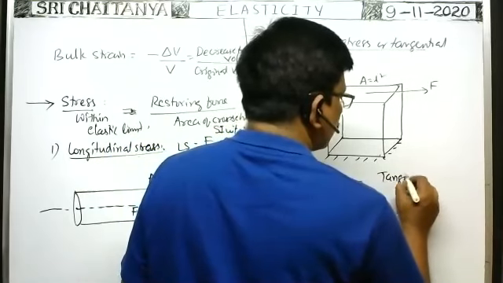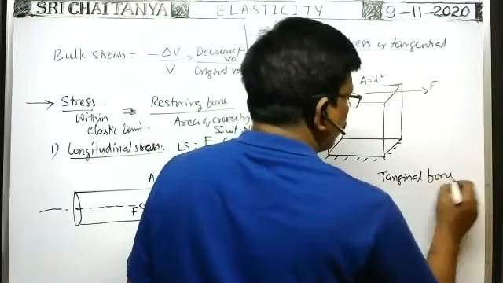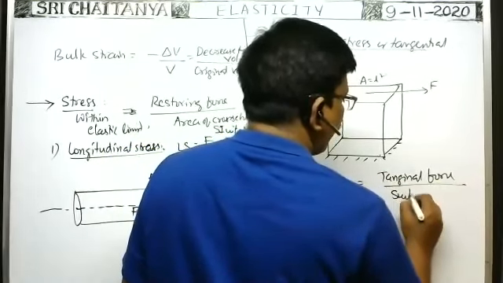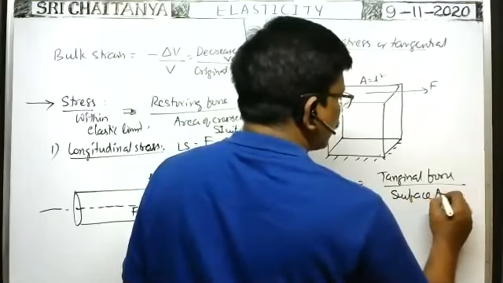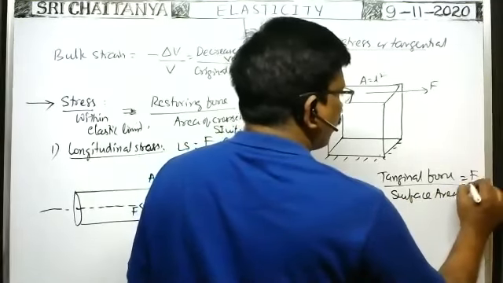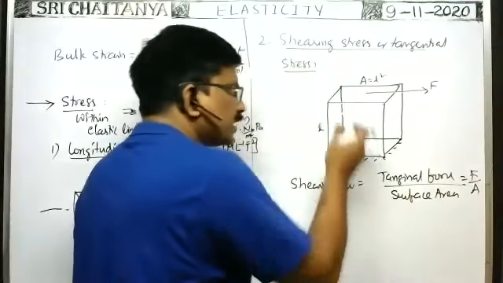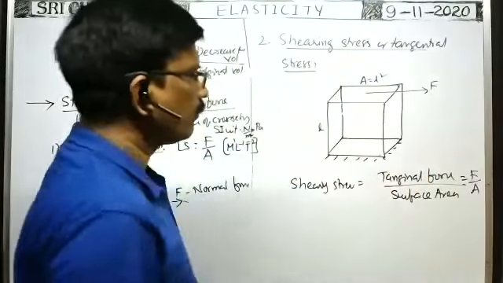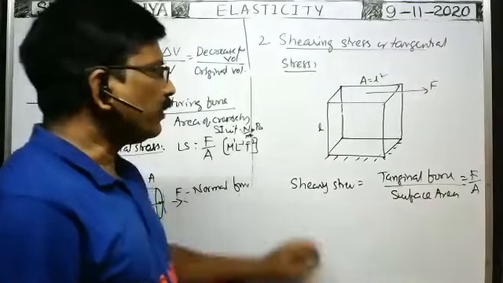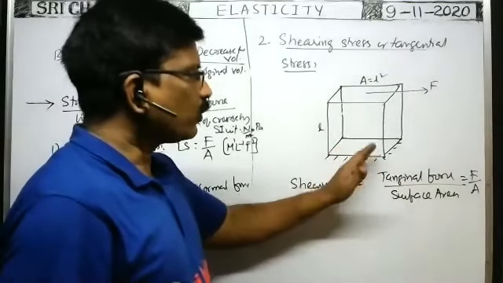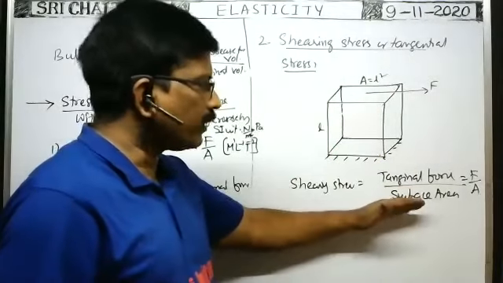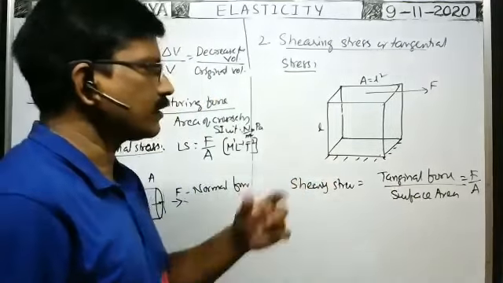Tangential force by surface area on which the tangential force is applied. Surface area means F by surface area A. In case of a cube, surface area is equal to L square because the side is L. So within the elastic limit, the tangential force applied on unit surface area is called the tangential stress.